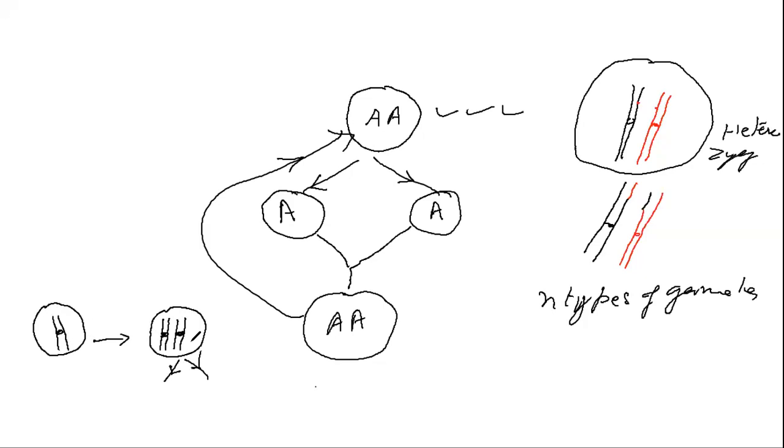Yes, students? The same. They are going to be the same. This is the condition we call dihaploids. Or we call them pure homozygous, or pure breeding lines.